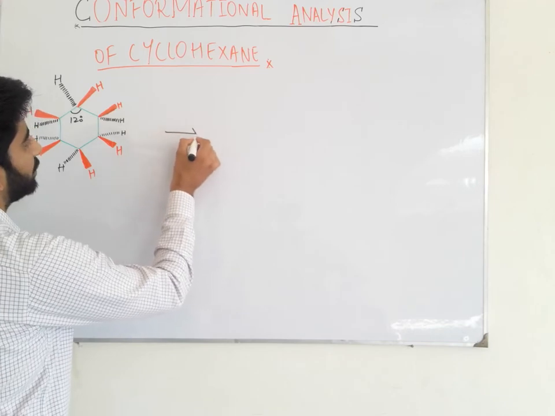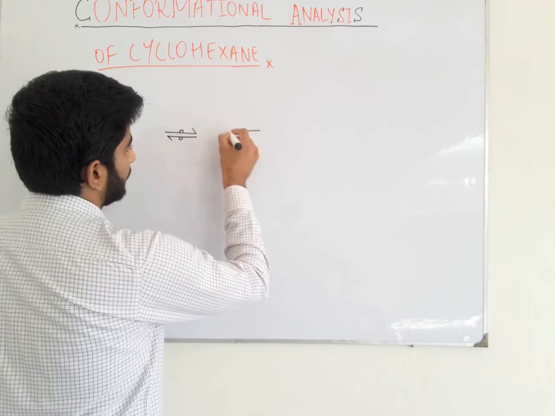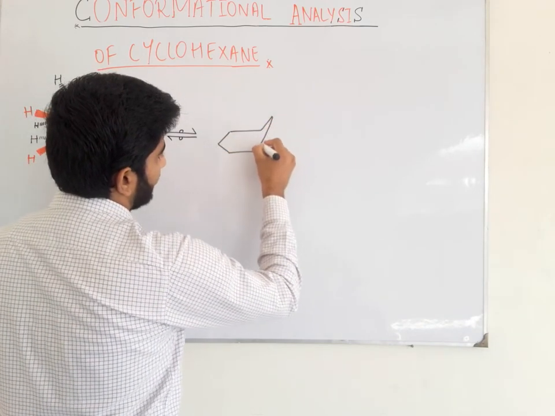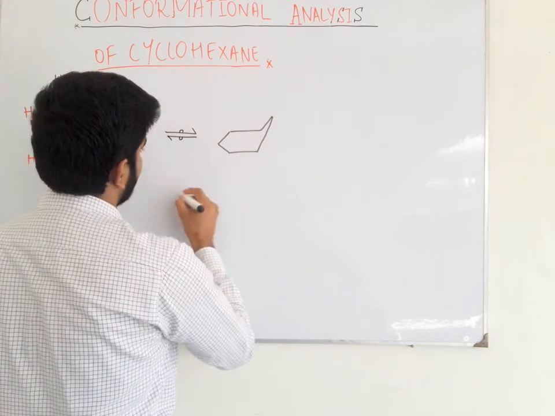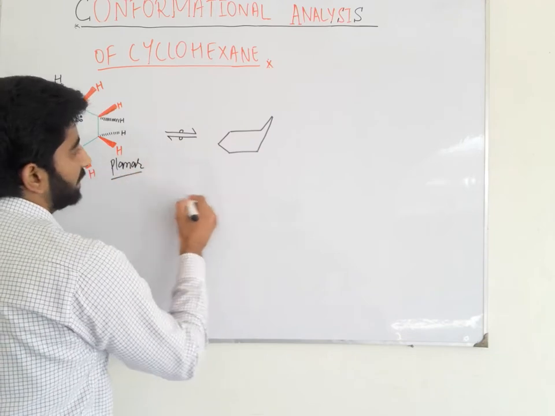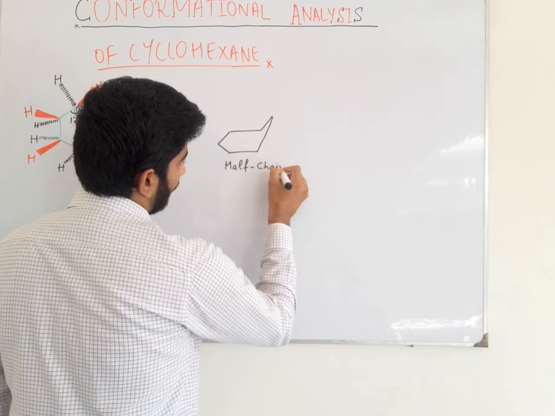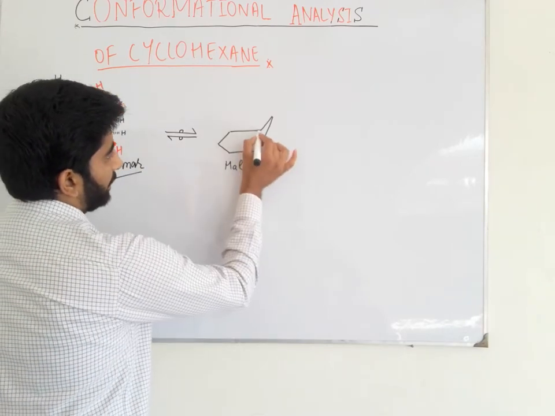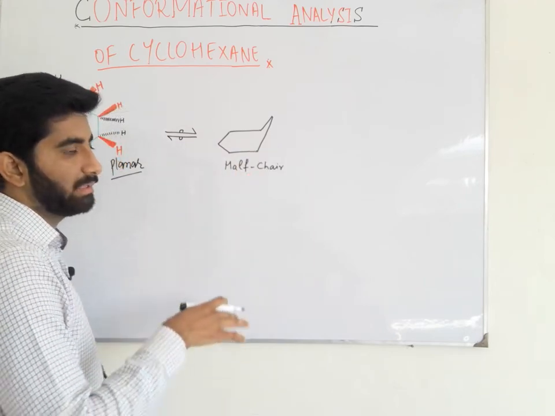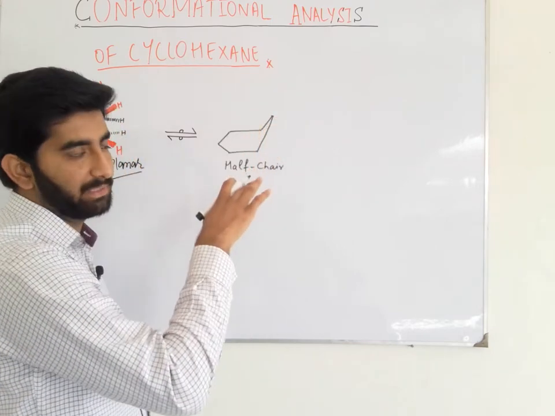When I flip this molecule, we get another conformation that is called the half chair conformation. It is a non-planar conformation of cyclohexane in which 5 pairs of carbon-hydrogen bonds are present in the eclipsed state, and we can see that one carbon is out of the plane.